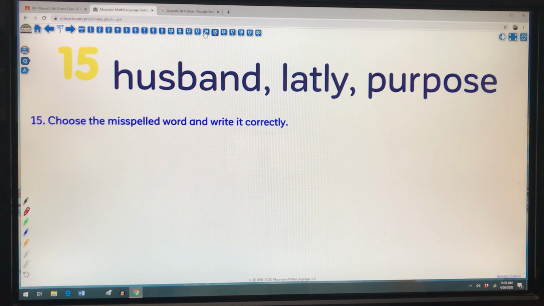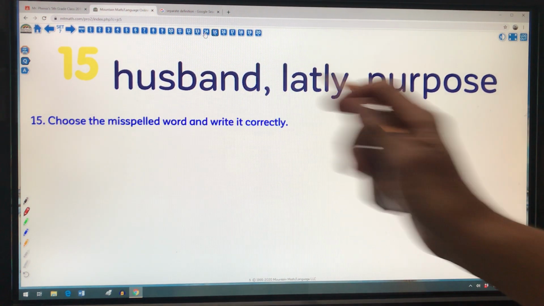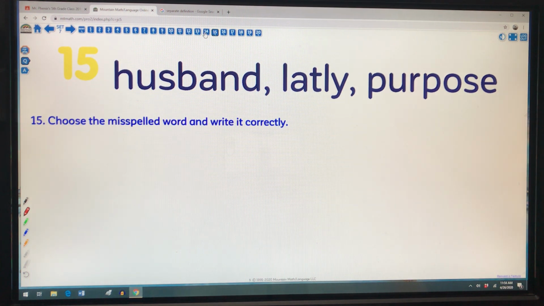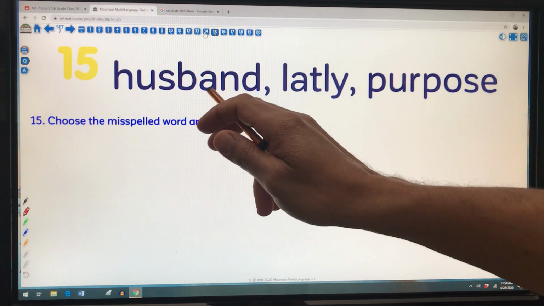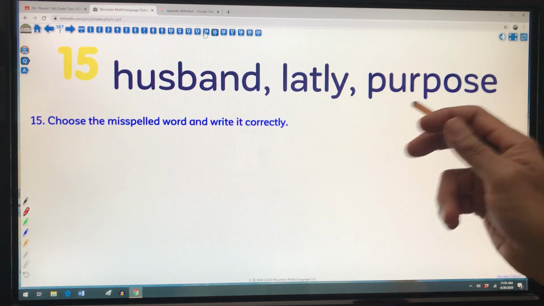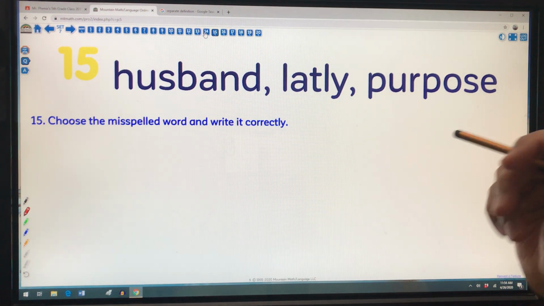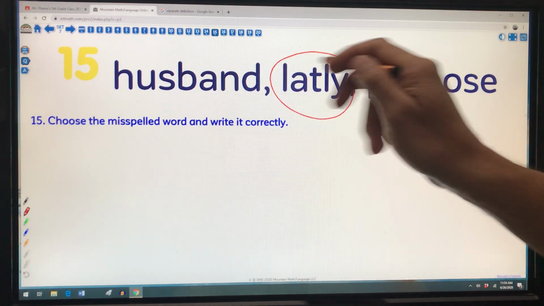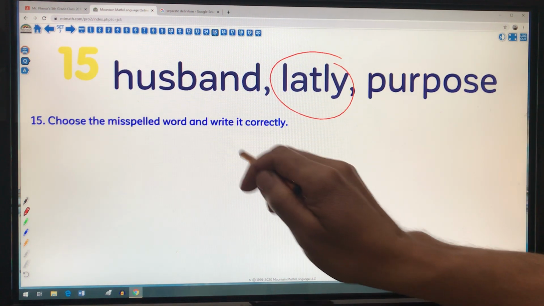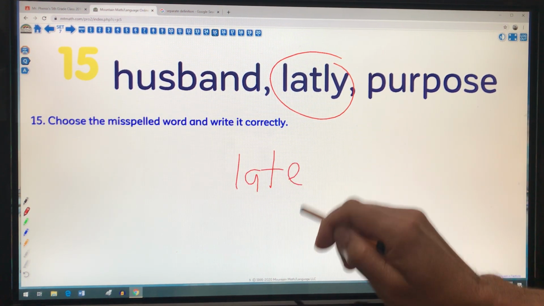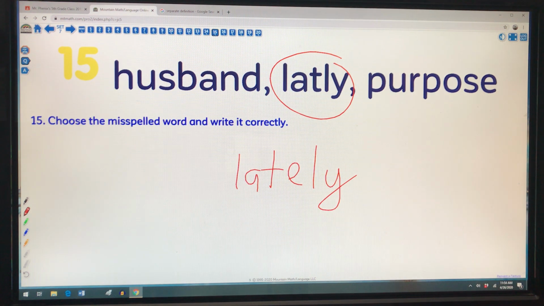Number 15, husband, lately, purpose. Something's not written correctly. Now these 2 words here, husband and purpose, I see these spelled incorrectly a lot of times. Even though you had that husband, it's husband, and purpose, it does sound differently. The one I'm looking at, this word here is lately. I still have to have my root word, and then I'm going to add the ly to make that an adjective. That's the correct spelling of the word lately.